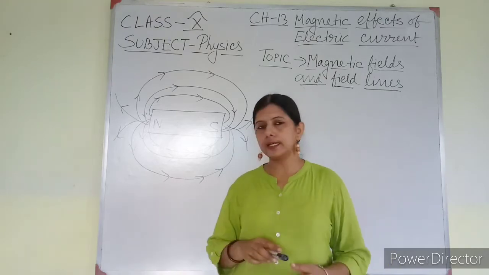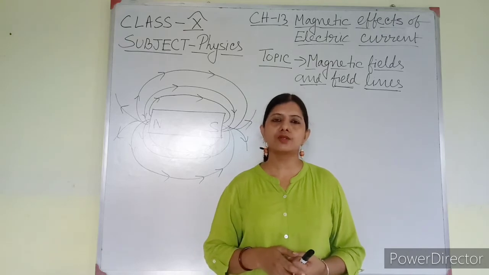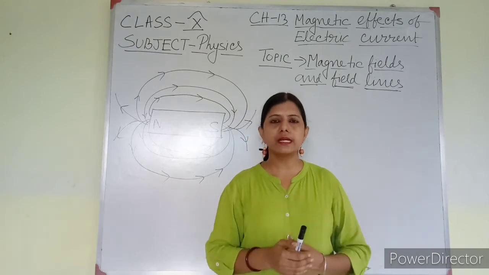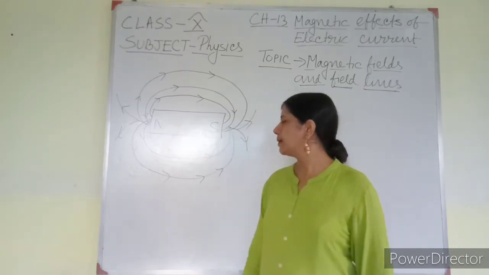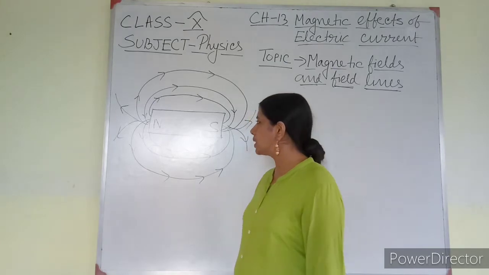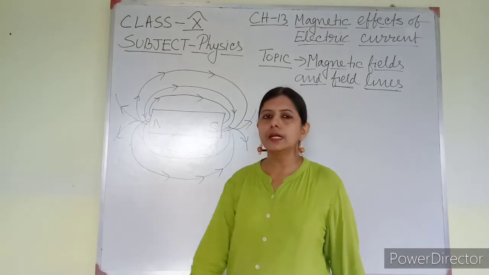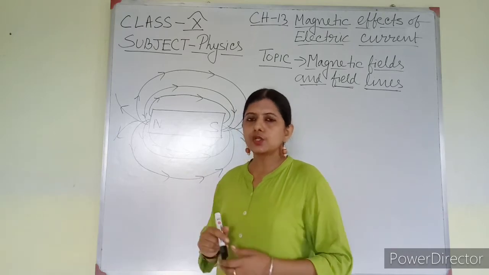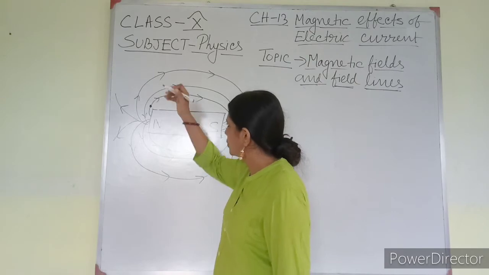Now you have to learn about the characteristics of magnetic lines, or properties of magnetic lines of force. How can these lines be obtained by experiment? There is an experiment that you can do. This is a bar magnet, with the north pole this side and the south pole this side. Now if I put a magnetic compass needle here, the needle will deflect in a particular direction. Suppose it is deflected here, so here I will put a dot.